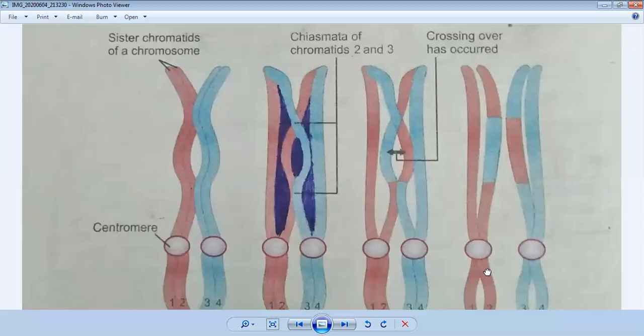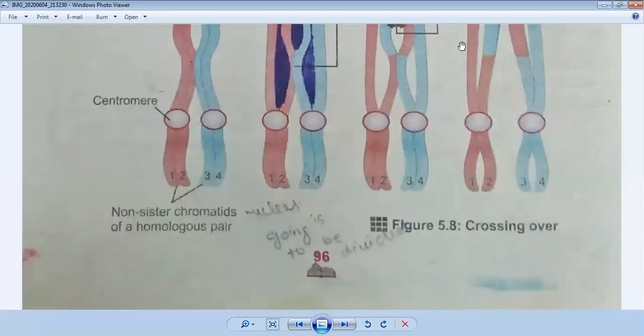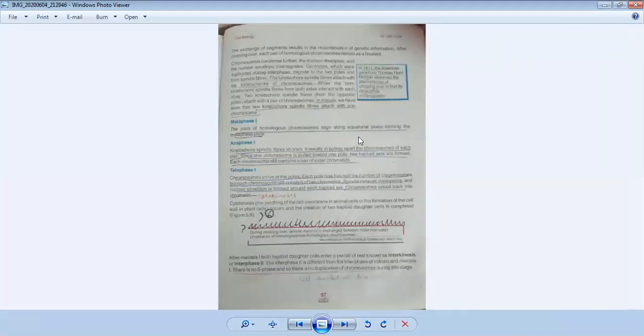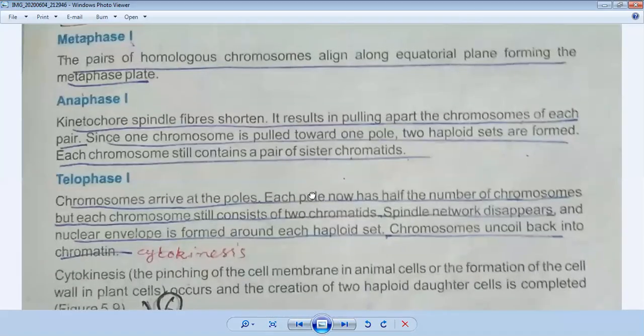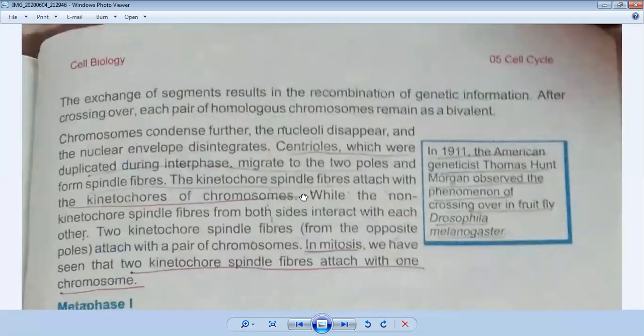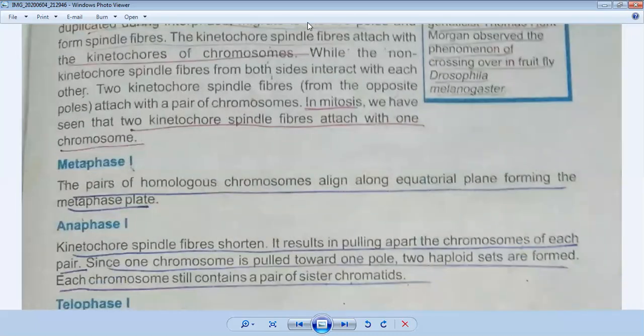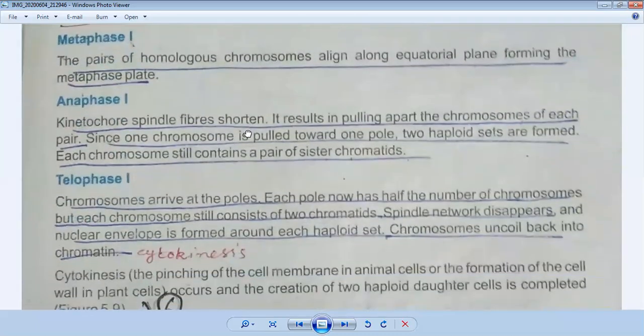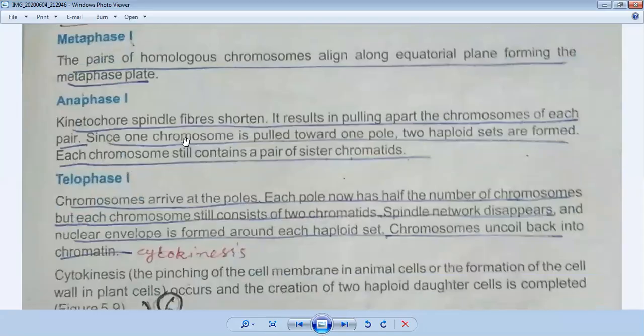Now come to the next stage, metaphase 1. In metaphase 1, the pair of homologous chromosomes align along the equatorial plane, forming the metaphase plate.